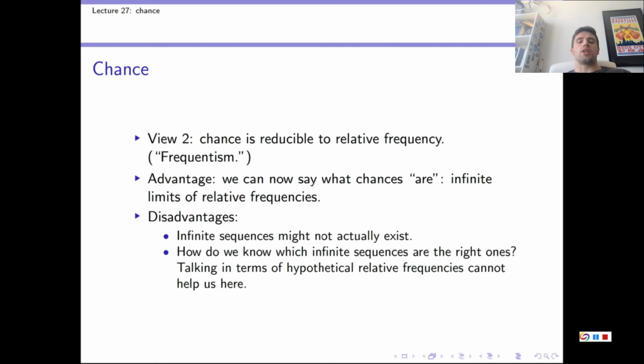One way around this is to talk in terms of hypothetical relative frequencies. So imagine we flip a coin that doesn't wear infinitely many times. These views, however, are circular because you would want more precisely to say something like, imagine we flip a coin infinitely many times such that the factors determining the chances that the coin comes up heads don't change. But once you've said that, you've appealed to chances again, and that was the very thing that we're trying to explain using this example. So that's circular. So we'll leave the frequentist view to one side then, and we'll turn to the third view about chance.